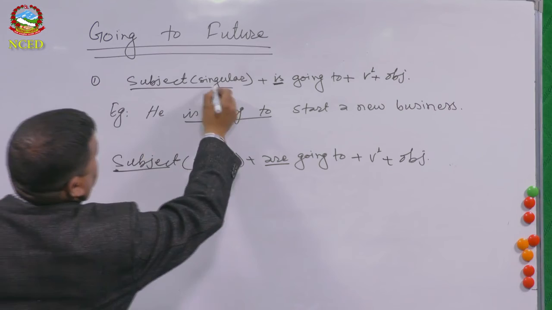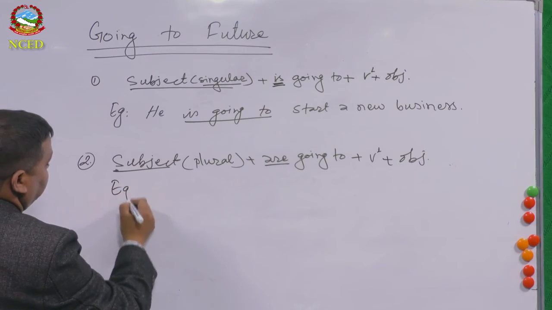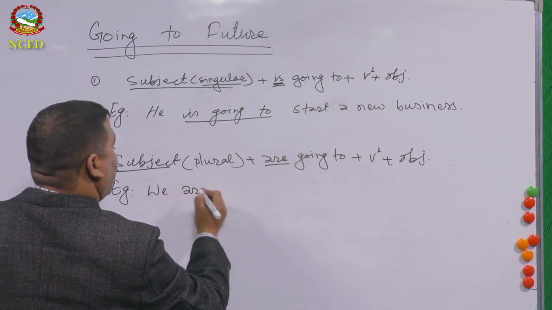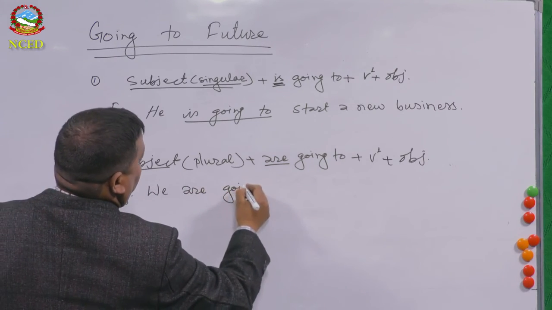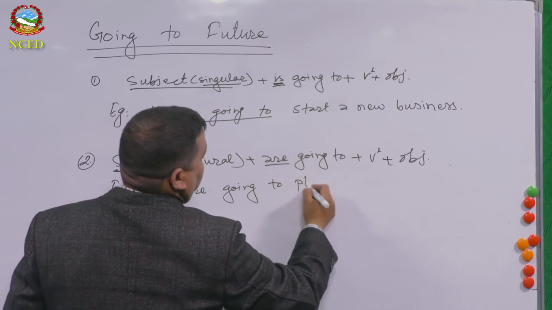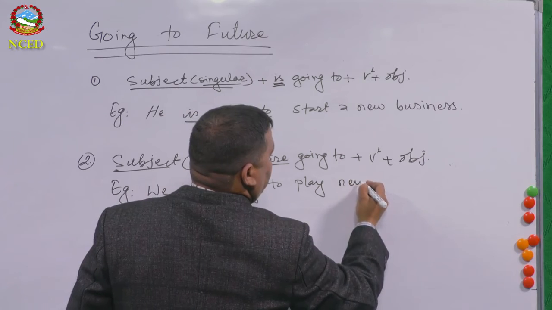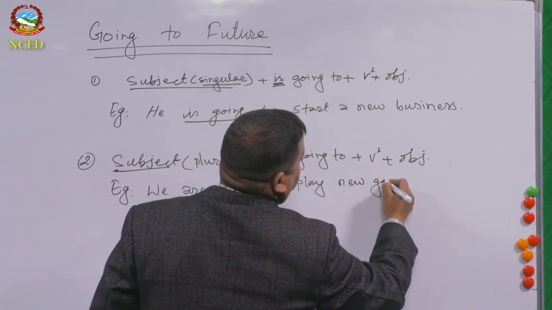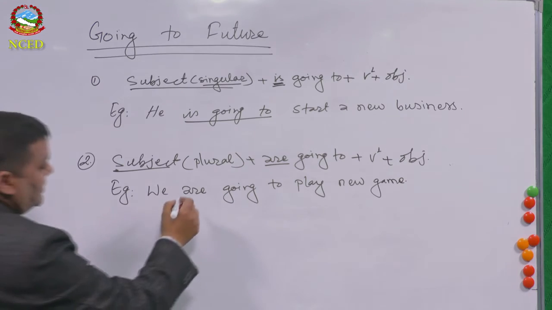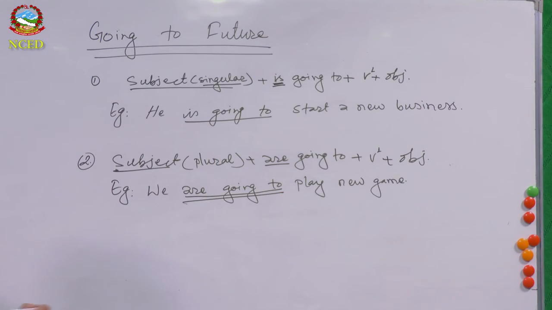If there is a singular subject, you have to select what? Is. So let's see the example. We are going to play a new game. Yeah? We are going to play a new game. So what is the key structure? That is are going to.